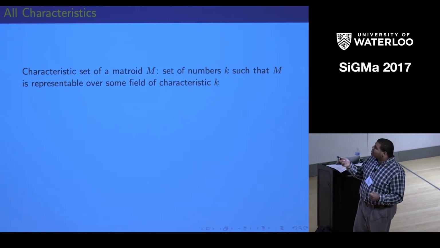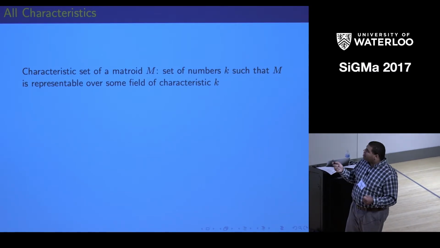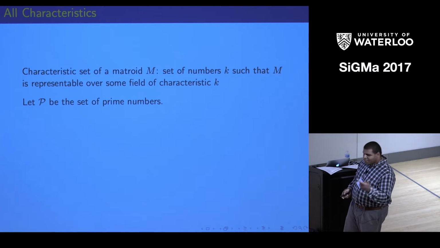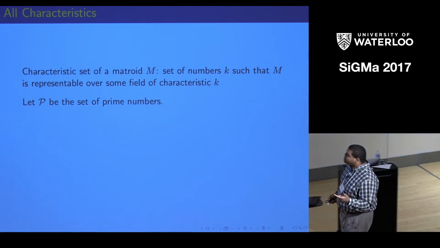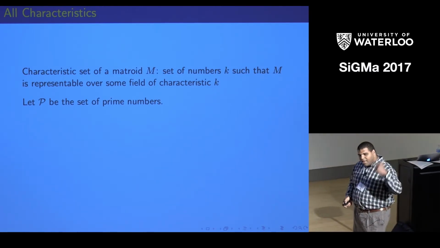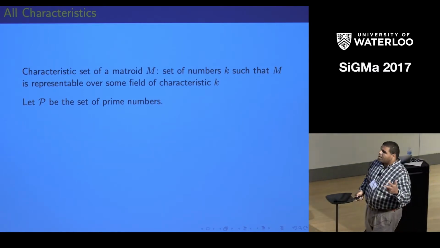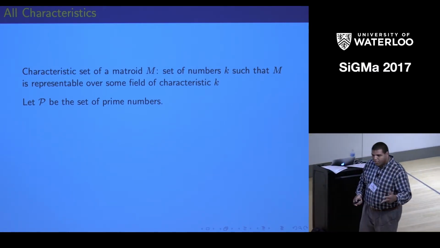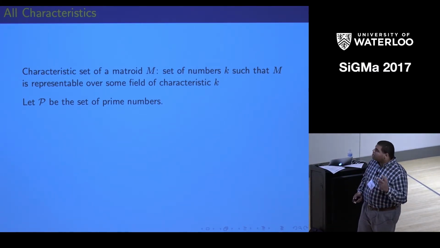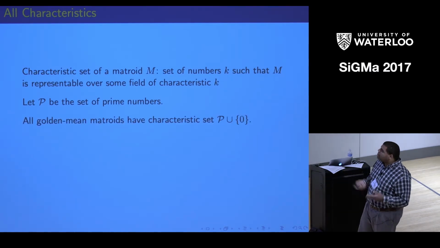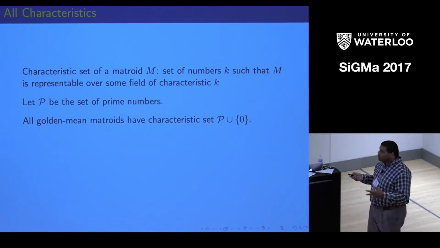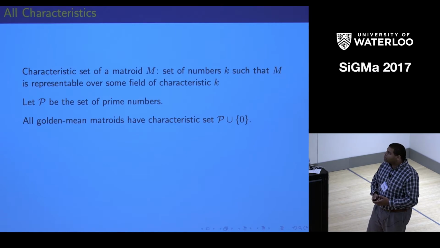So with this definition of characteristic set, and with this bit of notation, if we let P represent the set of prime numbers, and with the characterization of golden mean matroids that I gave on my first slide, we know that every single golden mean matroid has characteristic set P union 0.